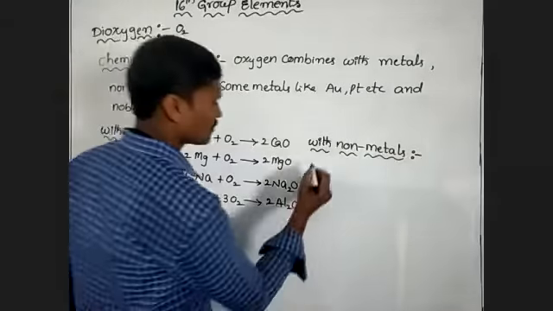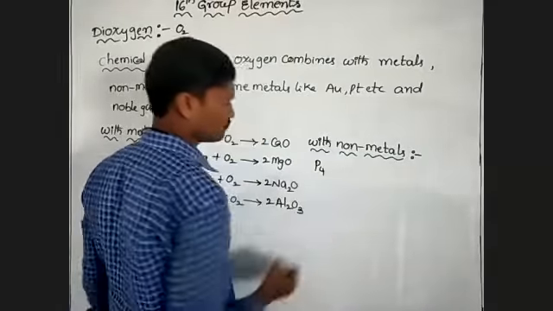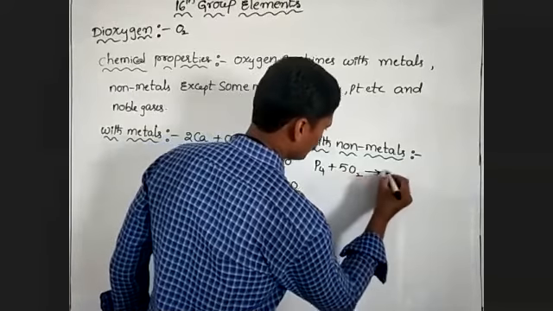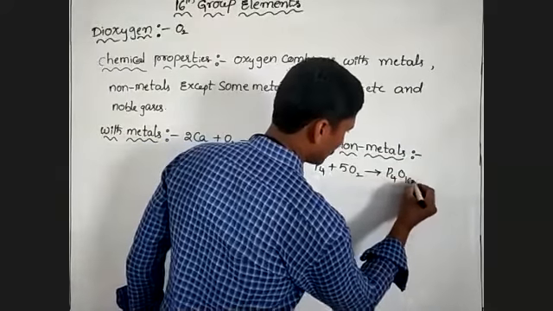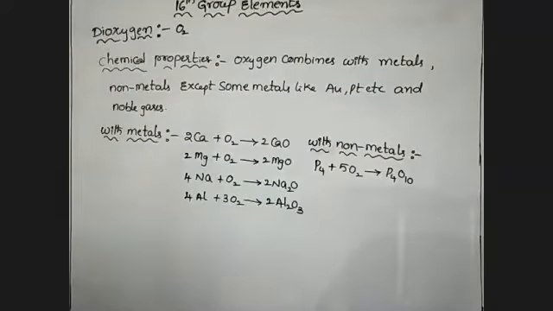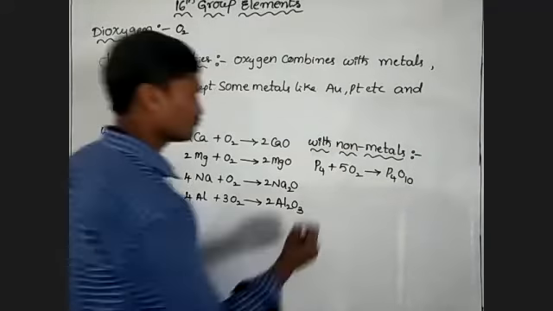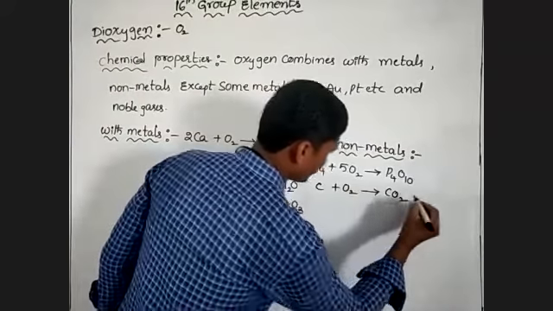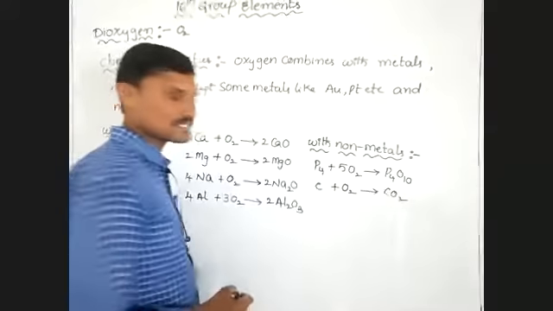For example, P4 is a non-metal, phosphorus. So P4 combines with oxygen, it forms P4O10. That is phosphorus oxide. Next one, carbon combines with oxygen, it forms carbon dioxide.